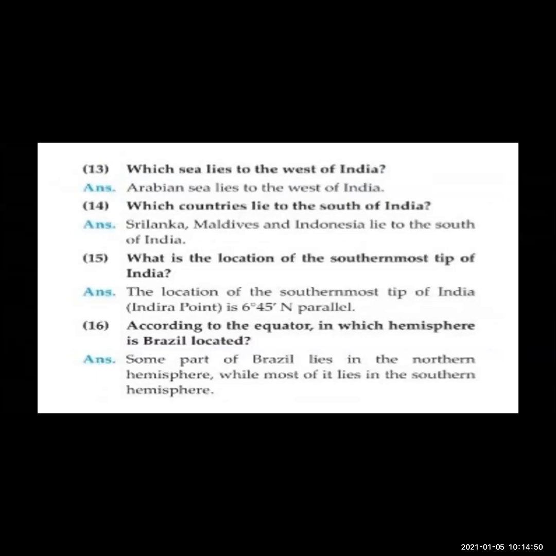Which countries lie to the south of India? Which are the countries now? Sri Lanka, Maldives, Indonesia. These are the countries which are to the south of India. What is the location of the southernmost tip of India? The southernmost tip is which? The Indira Point. The location of the southernmost tip of India, that is Indira Point, is 6 degrees 45 minutes north parallel.